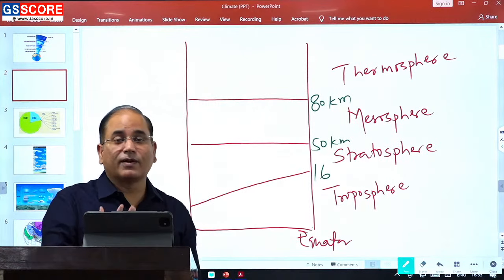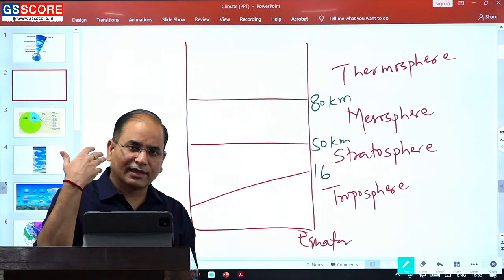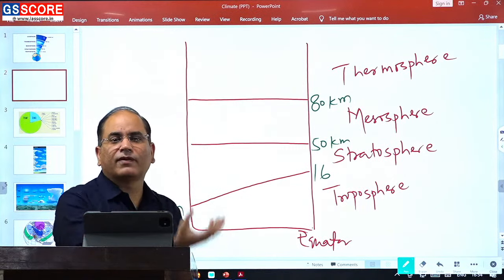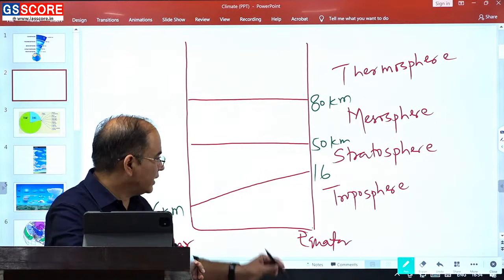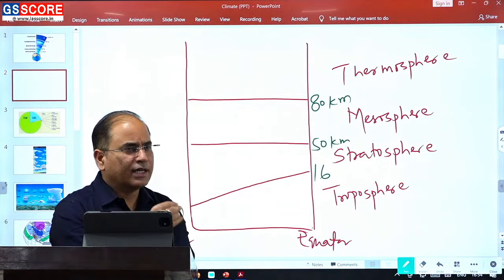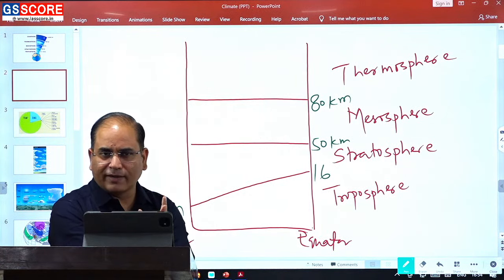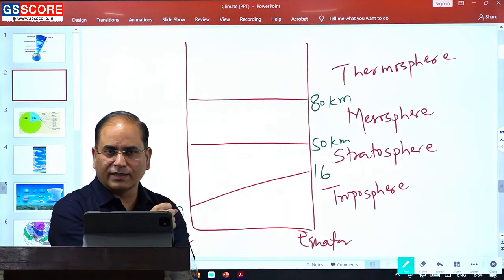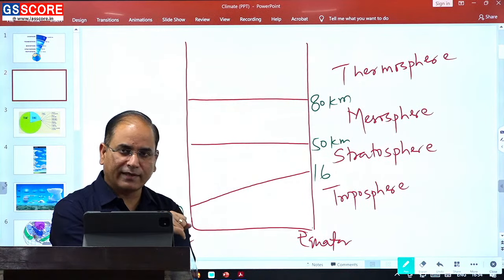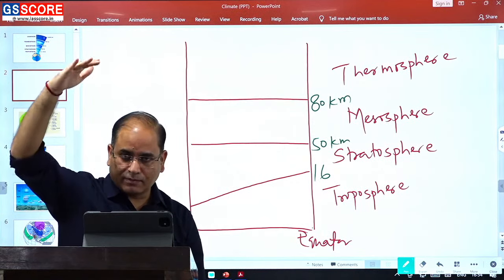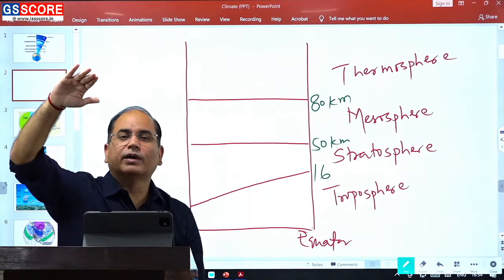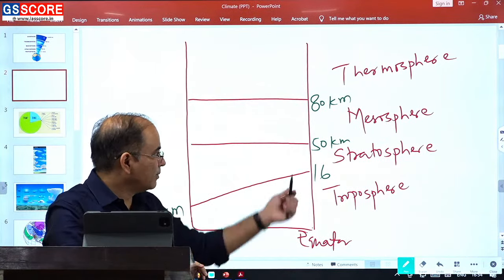Because the heat is coming from below, it is very obvious that as you go away from the source, because the source is the surface, temperature will decrease. In fact, this is the simple reason why, if you go to the mountains, you will always find that the temperature of the mountainous area is lower than that of the plain area, because you are going to a certain height, altitude. So as your altitude increases, there will be a decrease in temperature. Now coming to the stratosphere.